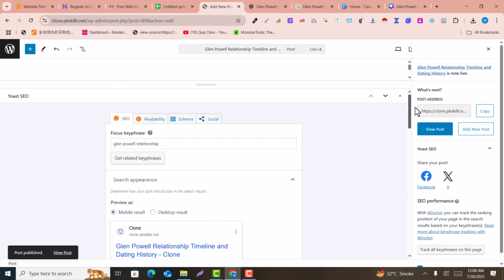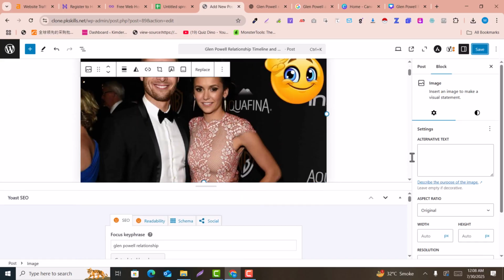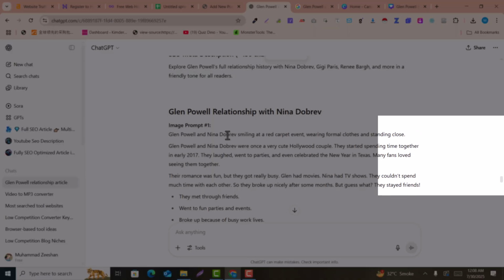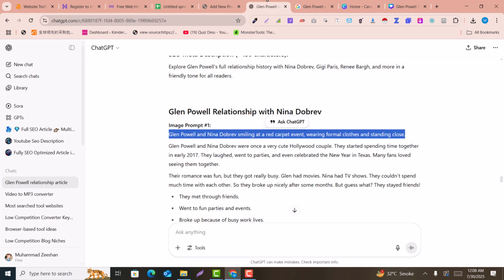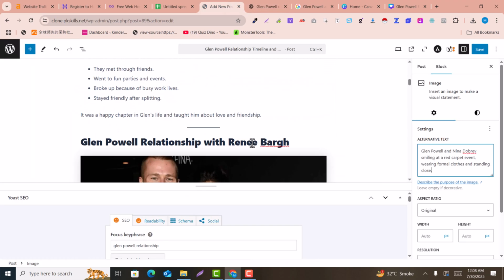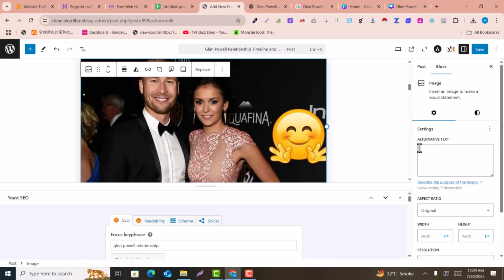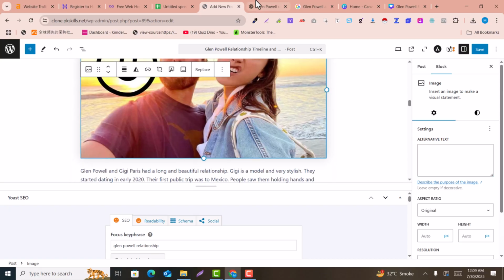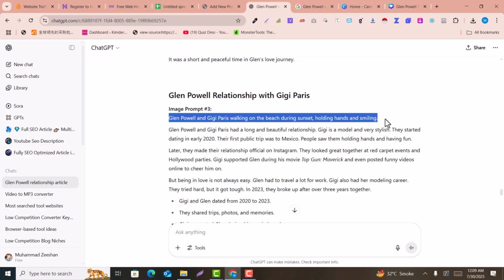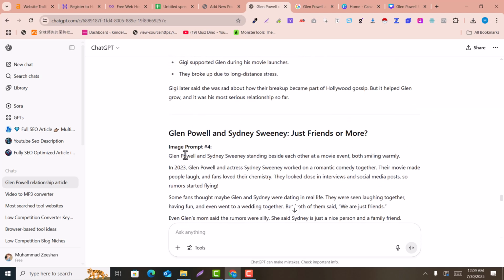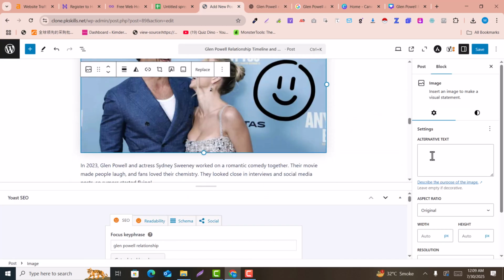Now the second step we need to do is just click here. After clicking on the image you can see the alternate text. What you need to do is copy the prompt given by ChatGPT and paste it here into the alt text. It will be used as the alt text. One by one I will copy the alt text from the prompts and paste it into the alt text. I have already uploaded the images, so I just replace the alt text that is provided by ChatGPT. So just copy that and paste here.